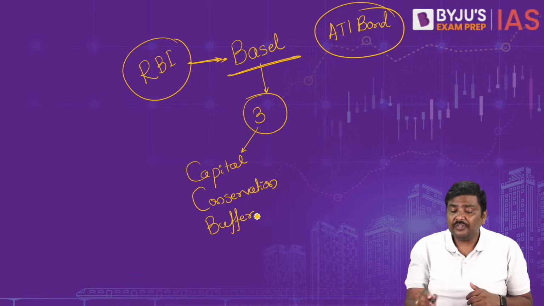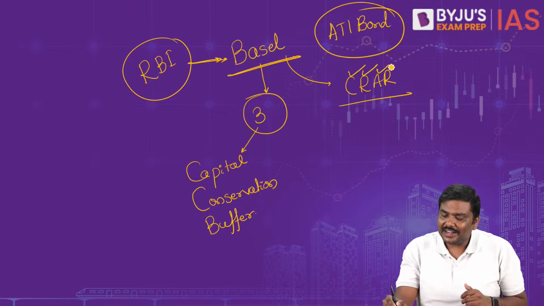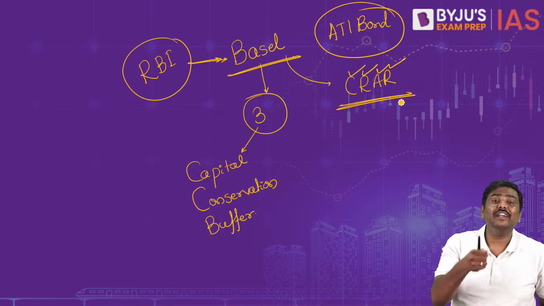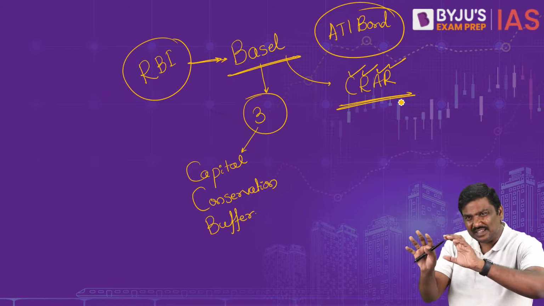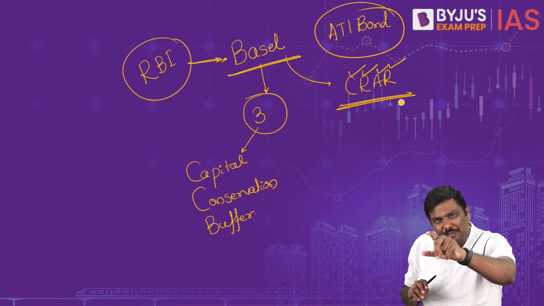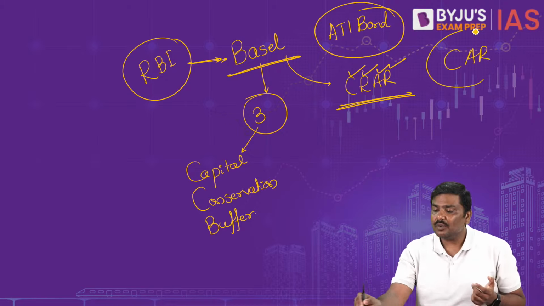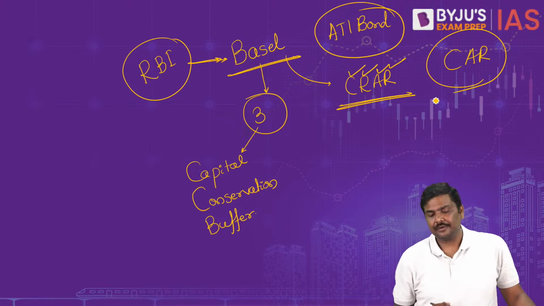That is very famously referred to as CRAR. Right? Capital to risk weighted assets ratio. That is, in the future there could be certain stress, there could be certain losses. You will have to maintain capital. Another name is also there, capital adequacy ratio, CAR, capital adequacy ratio, CAR or CRAR.